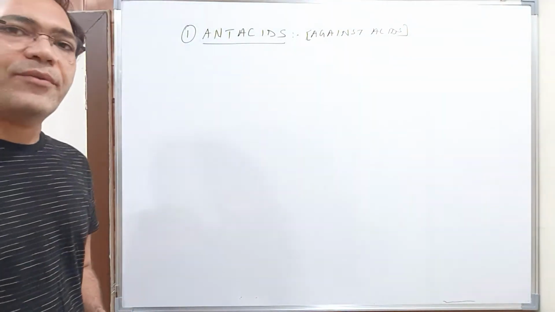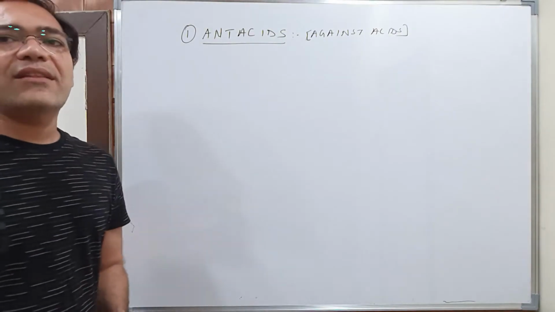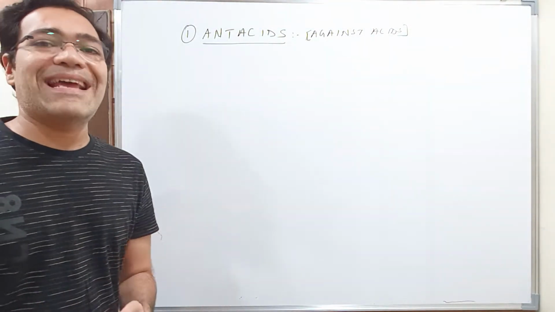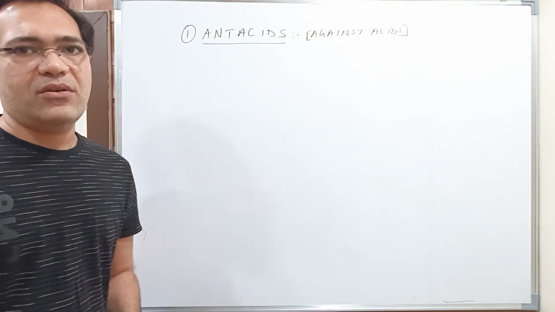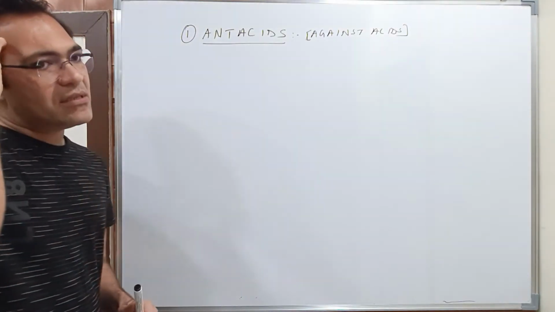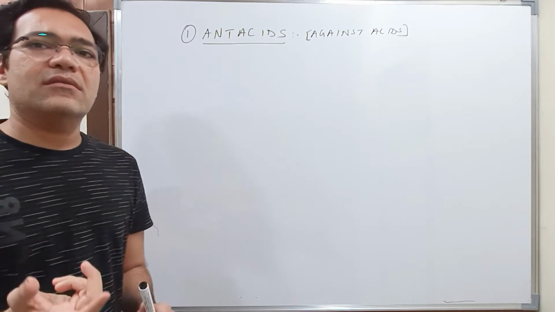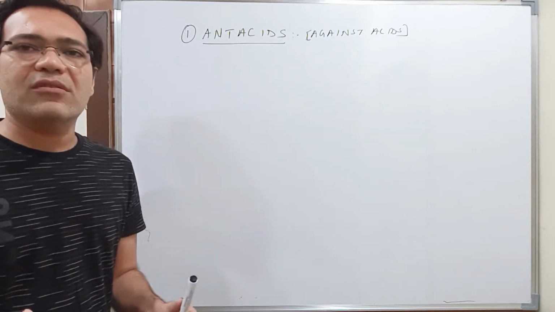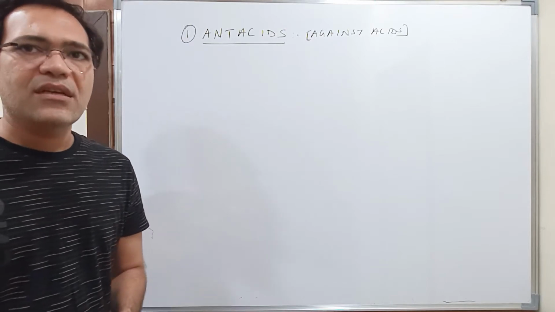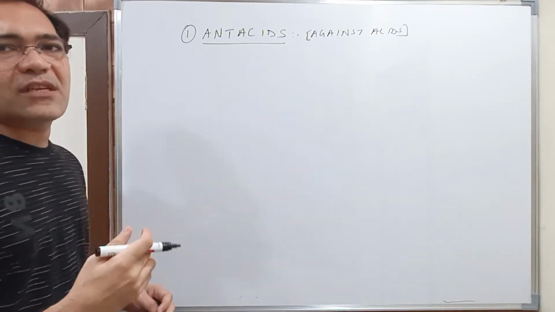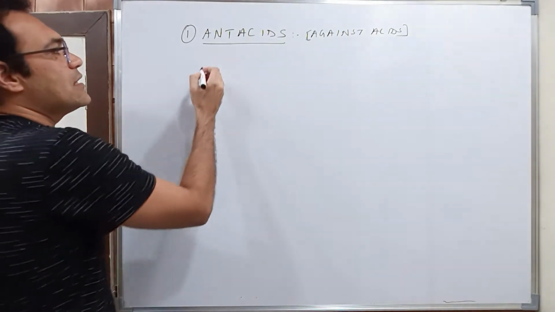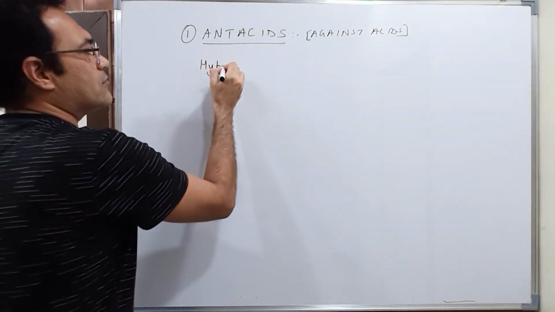Now students, these are the drugs mainly which will help you to overcome the acidity problems in your stomach. Sometimes what happens is we eat something very spicy and very fried, right? Because of eating such masala wala, spicy and fried foods,